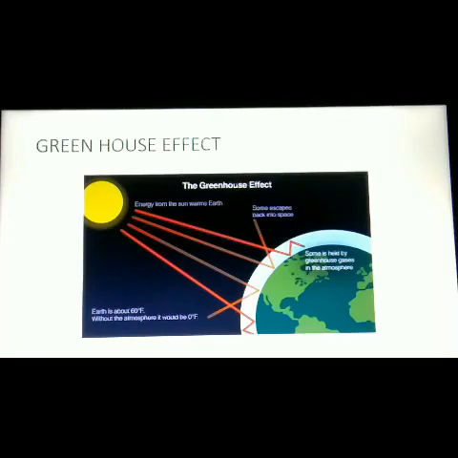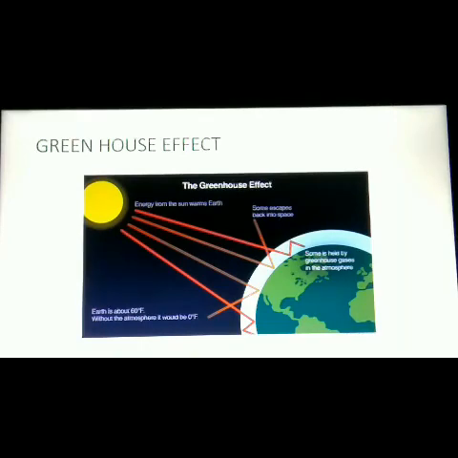Certain gaseous molecules which are present in the atmosphere absorb those infrared rays, and they re-radiate the heat in all directions. Hence, these gases maintain the temperature of Earth's surface. The gases which absorb these radiations are said to be greenhouse gases, and the effect is said to be greenhouse effect.